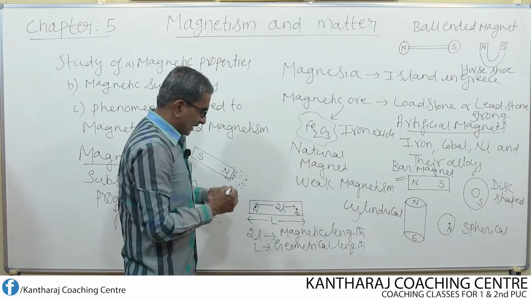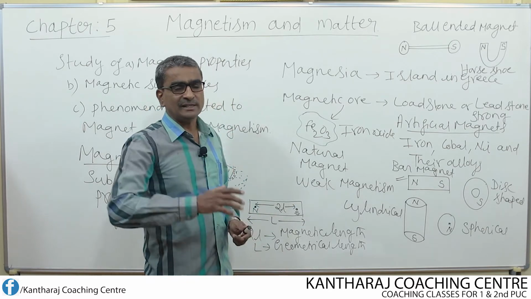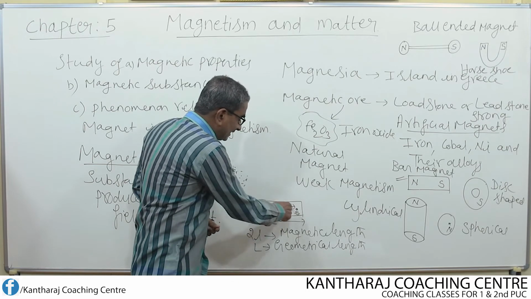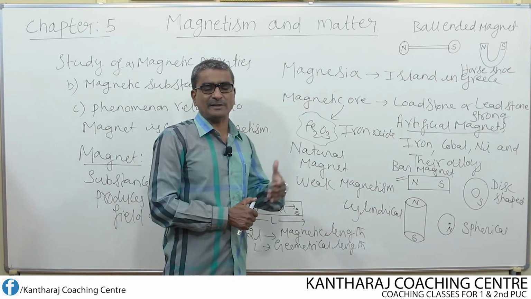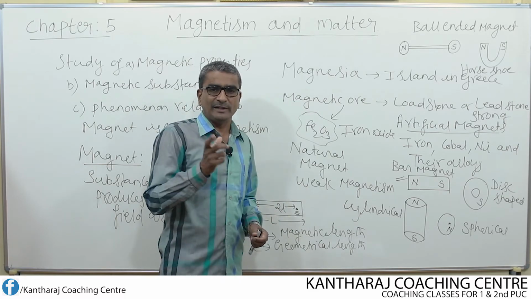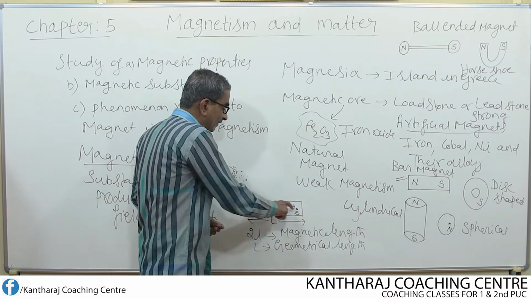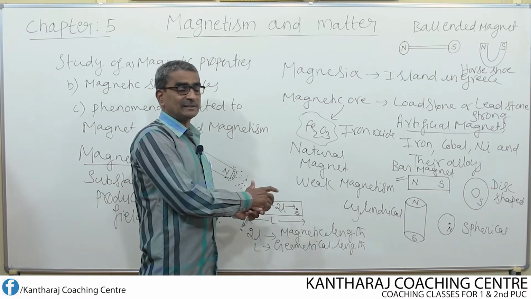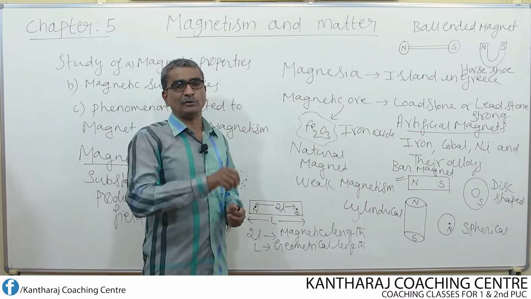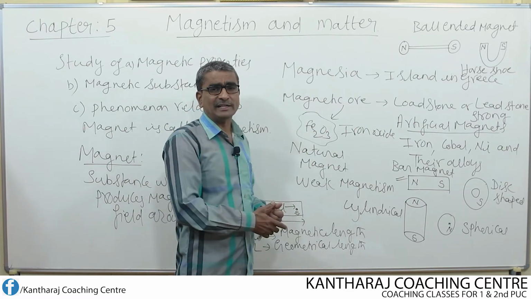As far as the study of the bar magnet is concerned, we always make use of the magnetic length itself. Whenever we come across mathematical derivations and other concepts related to the bar magnet, we do not consider the geometrical length too much. We always make use of the magnetic length, especially whenever we need to derive an expression. We will come to know this when we derive certain equations.